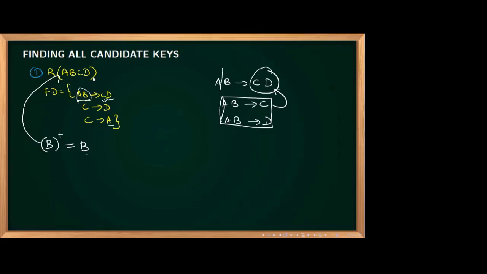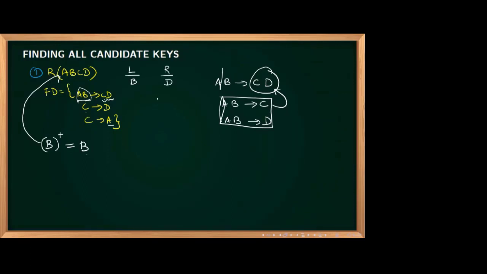Fine. Now, what is the next step? Now you observe, only B is coming on the left side. This is a very simple process only for making you understand, so I am telling it very slowly. Now you observe any attribute which is coming only on the right side. Only on the left side is B. Only on the right side, anything? D.